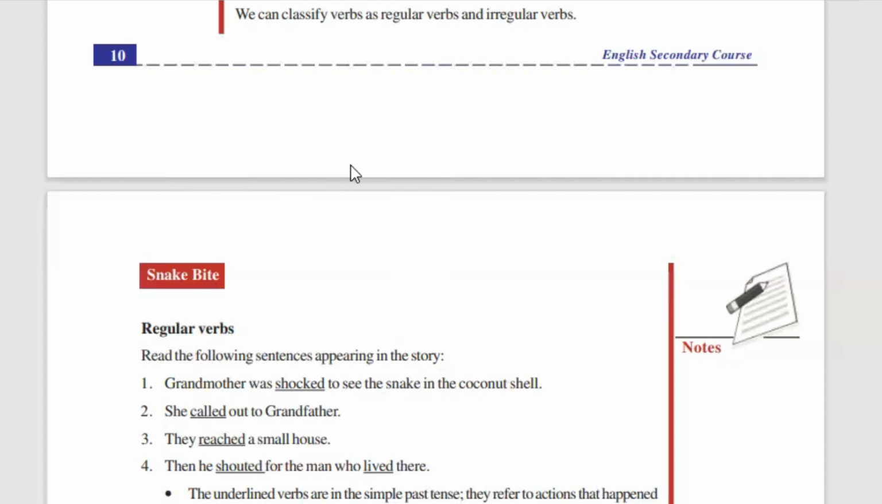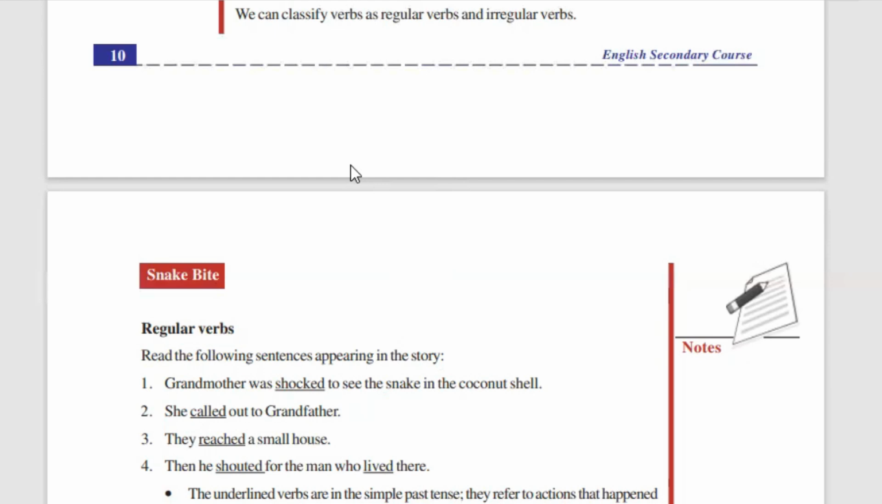You need to understand, verb is basically an action or an occurrence or a state of being. A verb is a word or group of words that express an action or an event. This is a verb. What we need to understand over here is we're going to study two kinds of verbs.